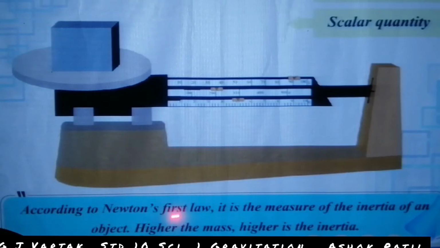According to Newton's first law, mass is the measure of the inertia of an object. The higher the mass, the higher the inertia.